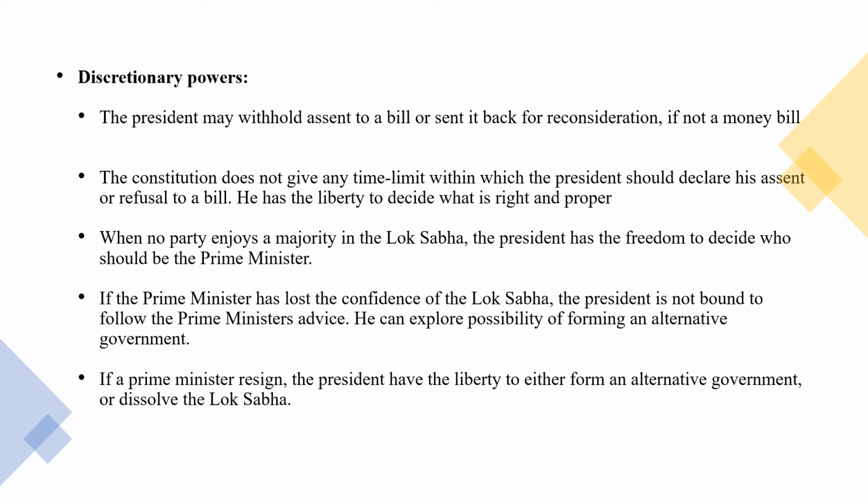Discretionary powers. Discretionary means under the authority of someone. Here it means under the authority of the President. The President may withhold assent, assent means agreement, to a bill or send it back for reconsideration if it is not a money bill. The Constitution does not give any time limit within which the President should declare his assent or refusal to a bill. He has the liberty to decide what is right and proper.